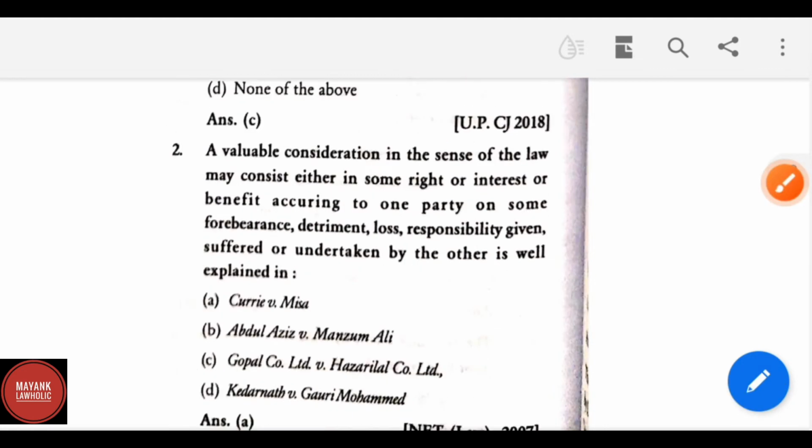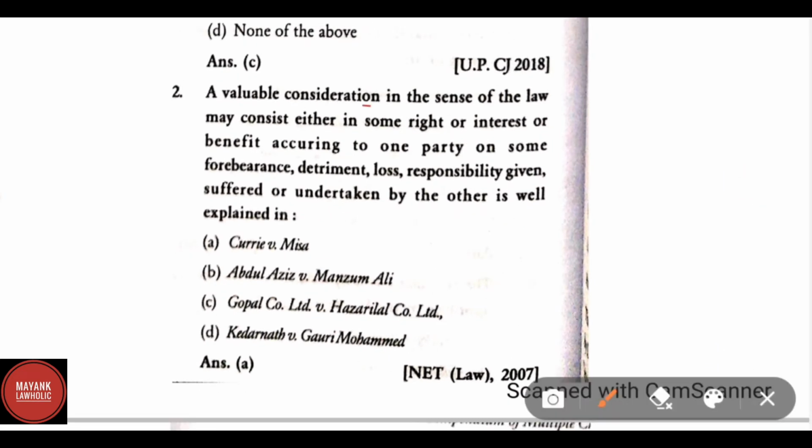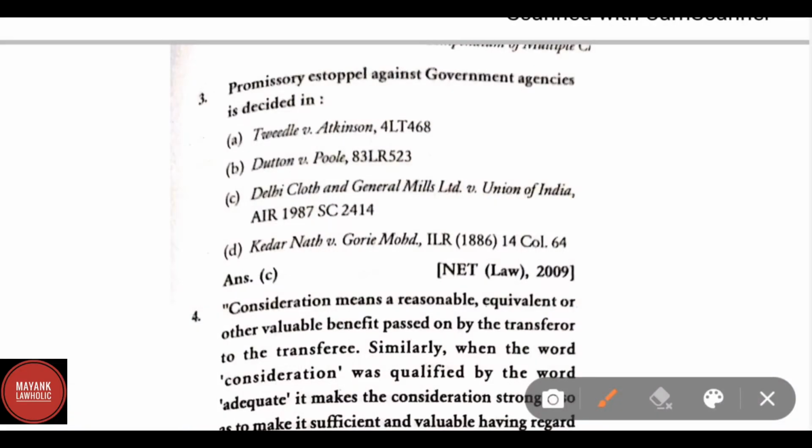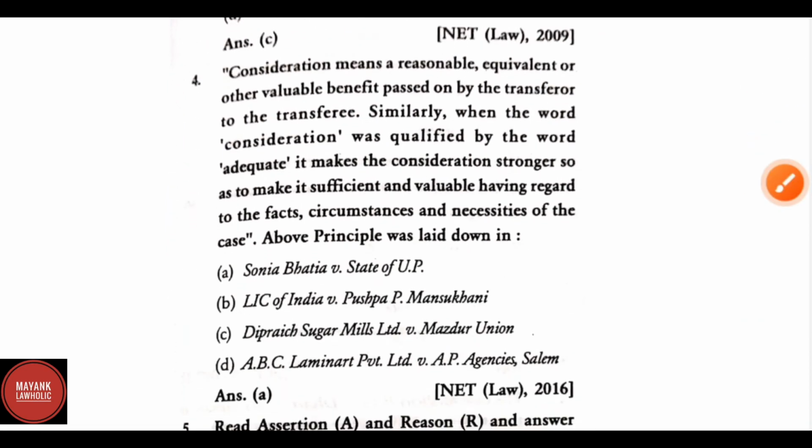A valuable consideration in the sense of law may consist either in some right, interest or benefit accruing to one party, or some forbearance, detriment, loss or responsibility given, suffered or undertaken by the other. This is well explained in Currie versus Misa. Promissory estoppel against the government agencies is decided in Delhi Cloth and General Mills Limited versus Union of India, AIR 1987.